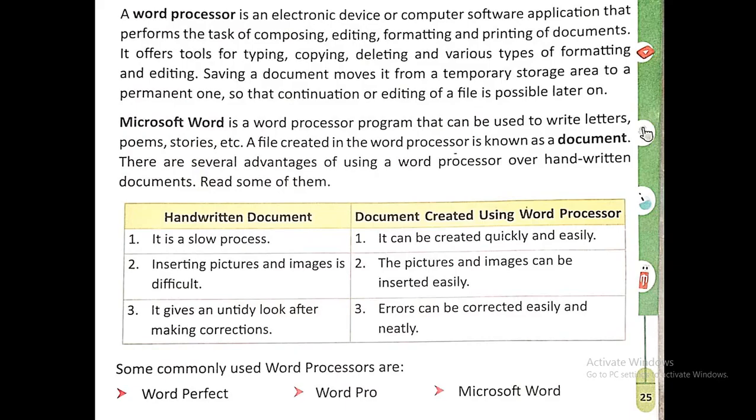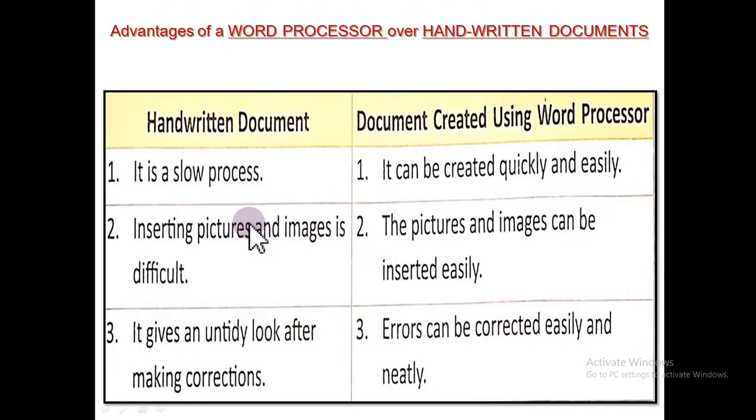Next, there are several advantages of using a word processor over handwritten documents. See here, these are the advantages. A handwritten document is a slow process. By using pen or pencil, if we write any letter or story, that is a very slow process. While using the word processor, it can be created quickly and easily. By typing, we can create our document quickly and easily.